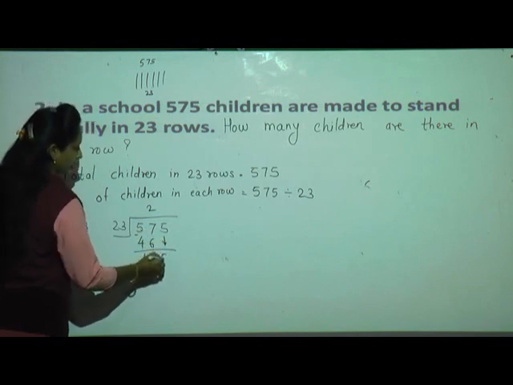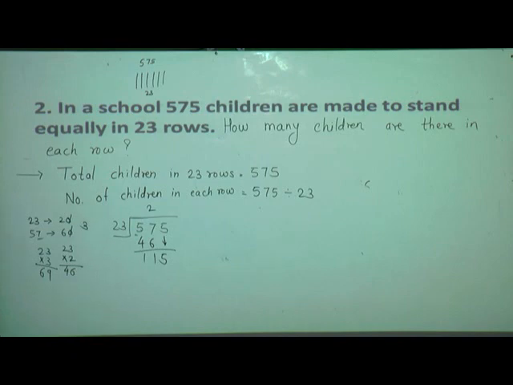Now bring down, the next number is 5. Okay, now 115. What is the rounding number? 100. Now see, cut 1 0 from 23 and cut 1 0 from this number. 10 and 2. 2 5s are 10. What is the estimate quotient? It is 5.